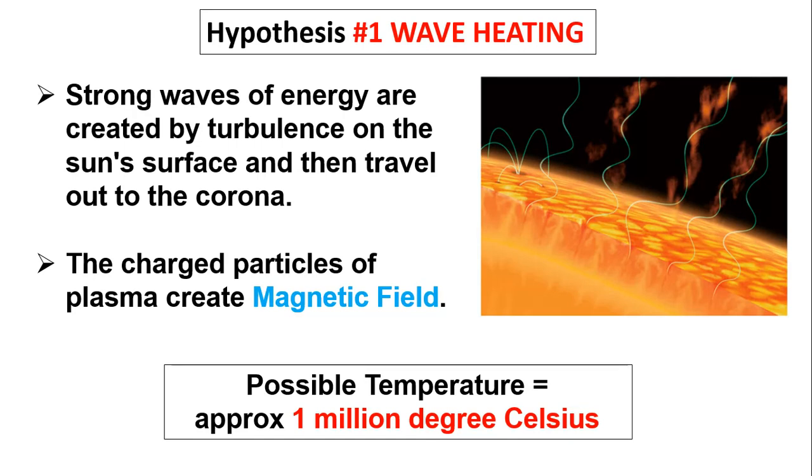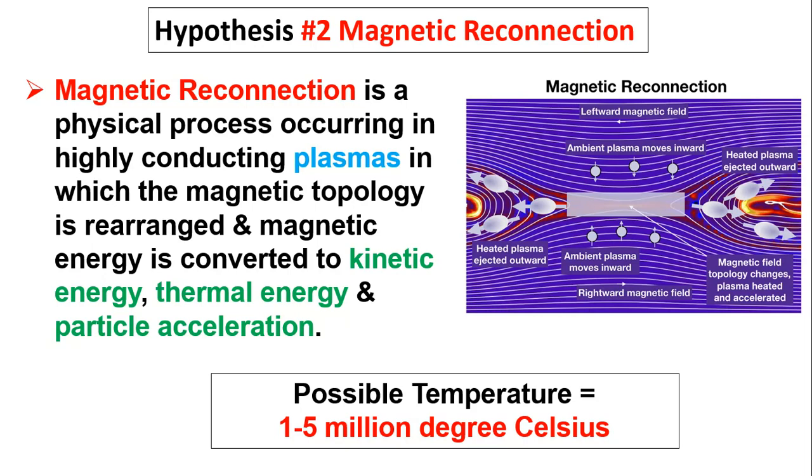So something has to be causing that extra boost. We need to know, because this does not fully explain why the corona is hotter than the surface. So this is one hypothesis, wave heating. You have to remember this. And the next hypothesis is magnetic reconnection.